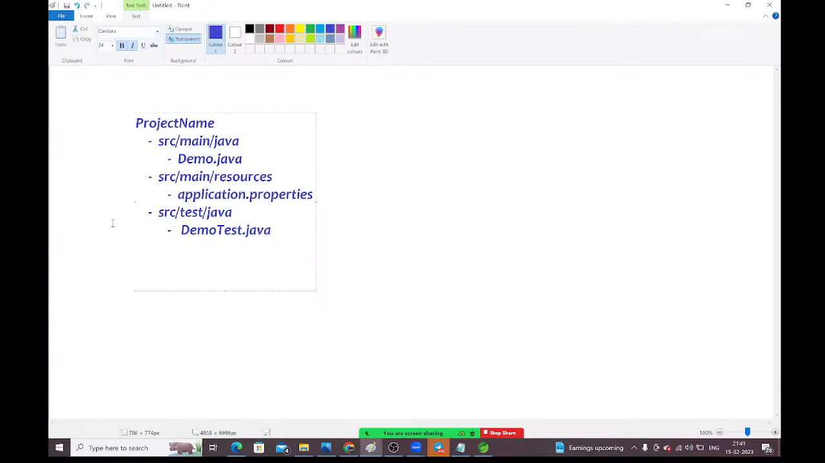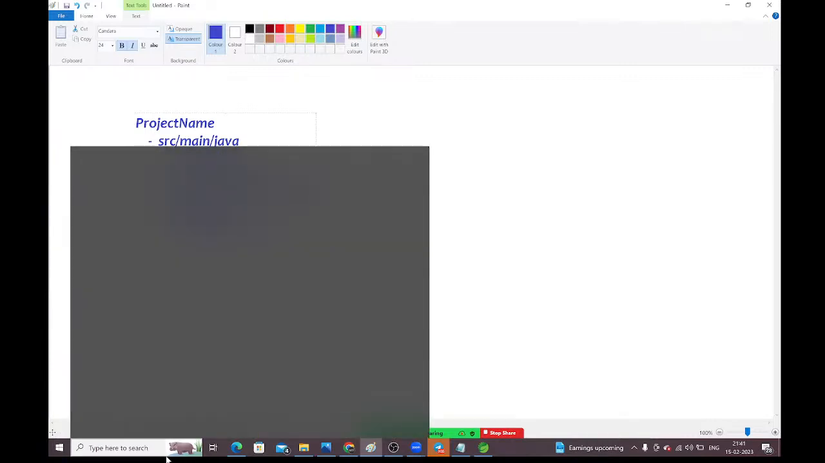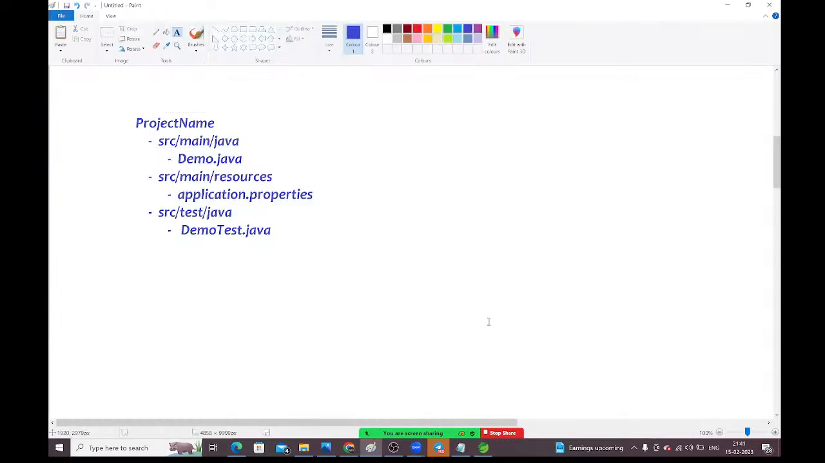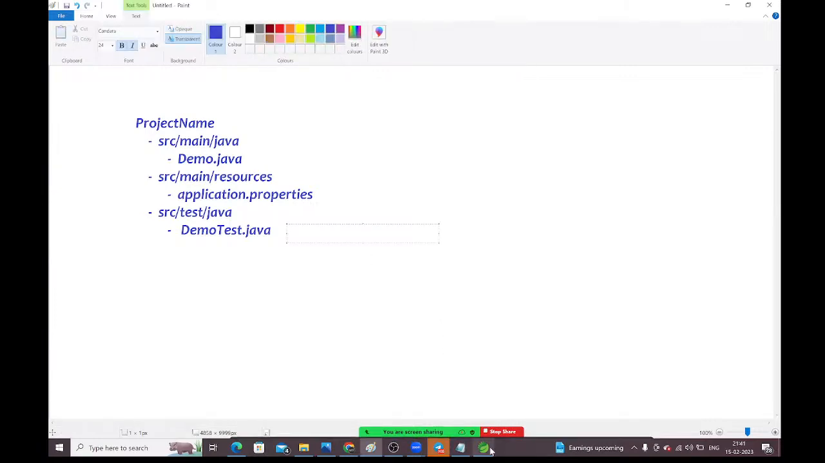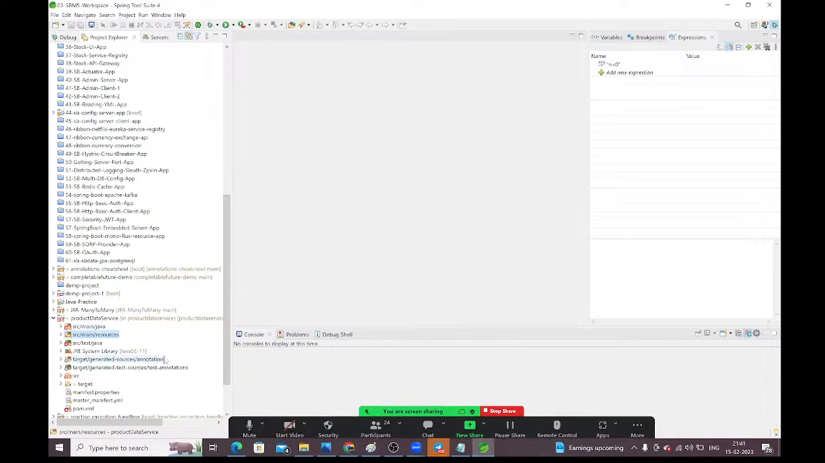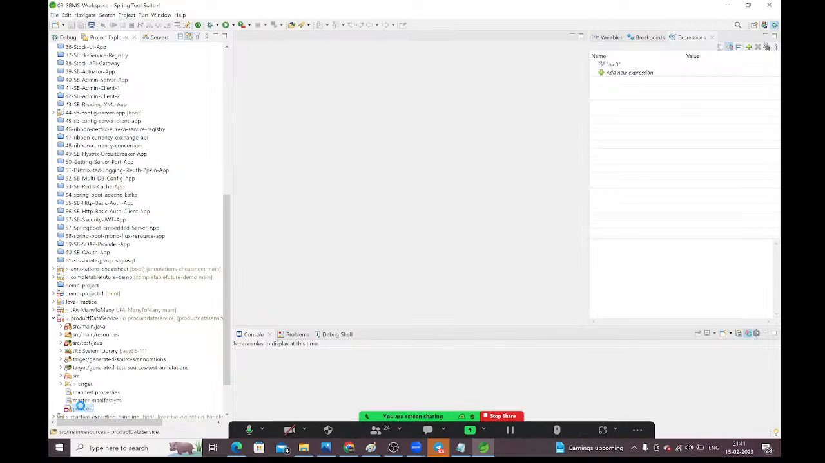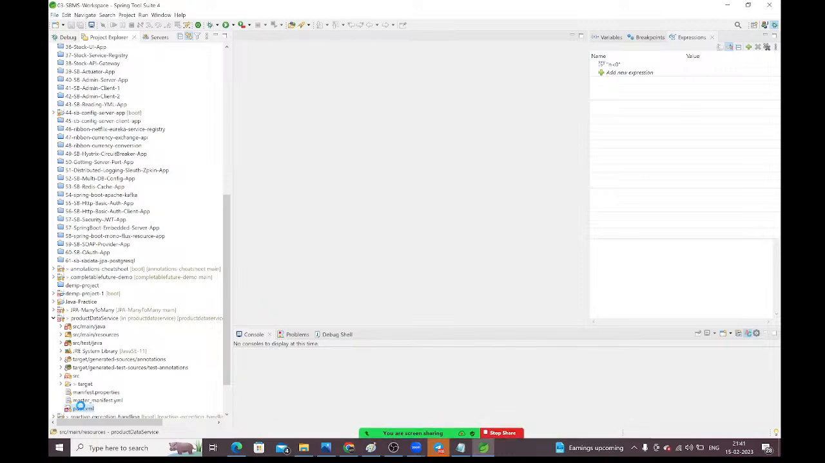See, this is the initial project folder structure. It will be created by Maven only. And here we will have one more file called the pom.xml file. Inside this pom.xml file, we need to tell which dependencies are required for this project.